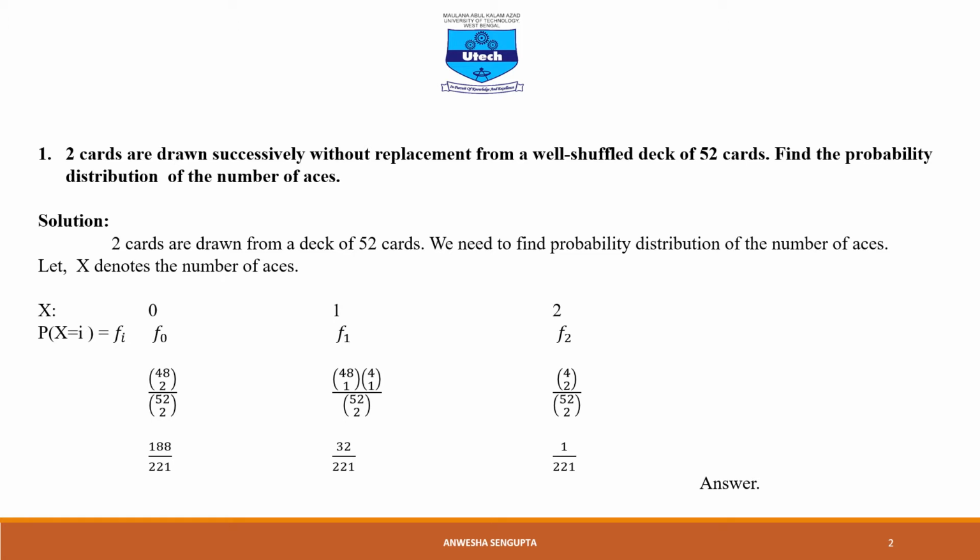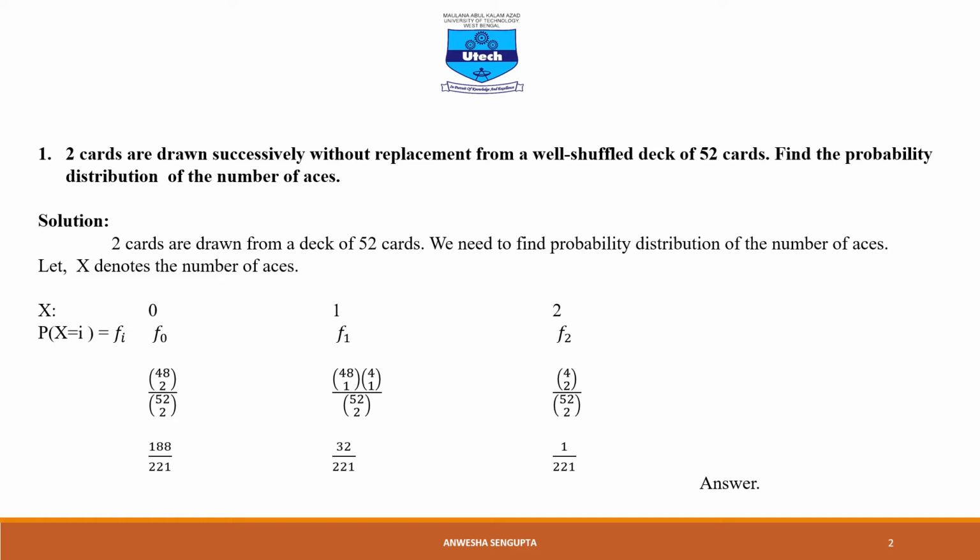Similarly, when i equal to 1, the probability is 48C1 into 4C1 by 52C2, since we need to take 1 ace from the 4 aces and the remaining 1 card from the 48 cards.